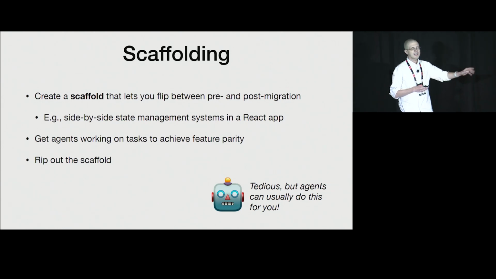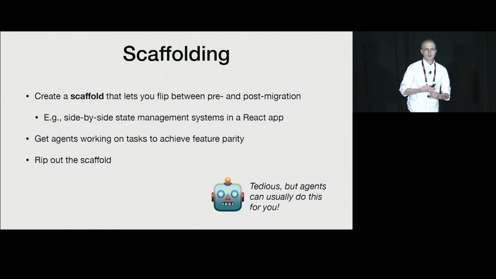Of course, this is very tedious, but it turns out this is the kind of work that agents are particularly good at doing. And so it's very likely that an agent is going to be able to handle this type of process for you. So already our simplified parallel agent workflow that has a human on both ends of the loop might start to look a little bit different. There's probably going to be some collaboration with a human and an agent at the very beginning of this pipeline to ensure that the code base is in a space that is amenable to these types of changes in the first place.